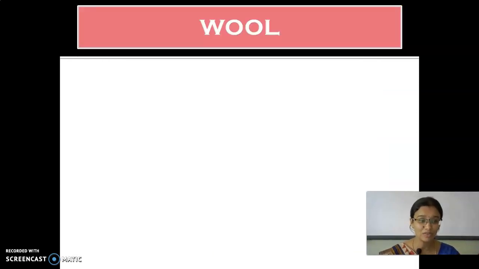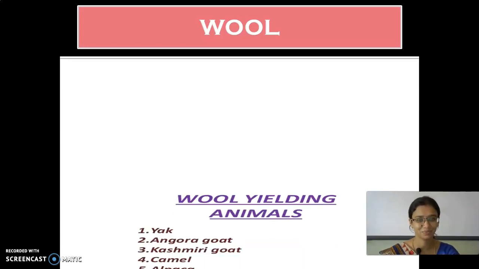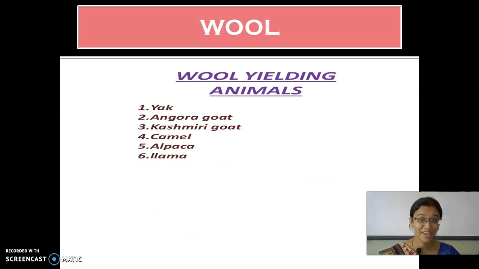So first we are going to see about wool. We have completed what is meant by fiber, fabric, and yarn, and then the classification of fibers. Afterwards, now we are going to enter into wool. Where do we get this wool? How do we get that wool? What are the processes involved in getting the wool? Shall we go? Yes. So first, wool we get from the source called the yak.